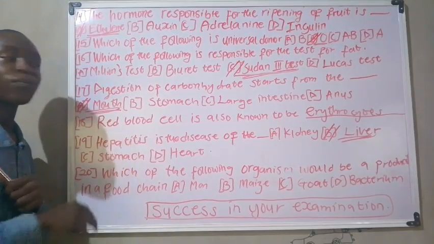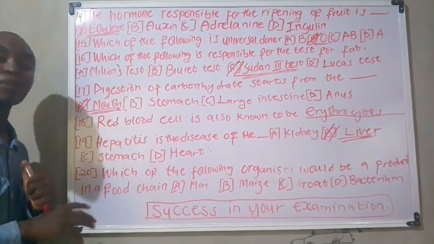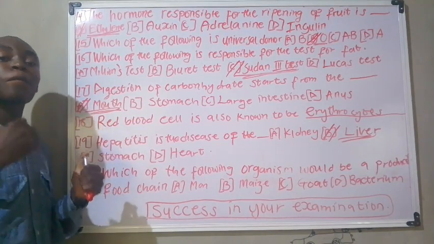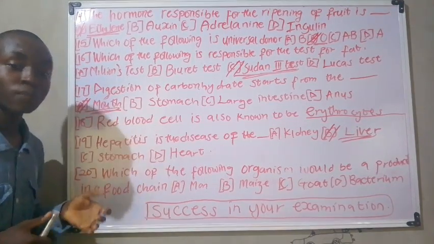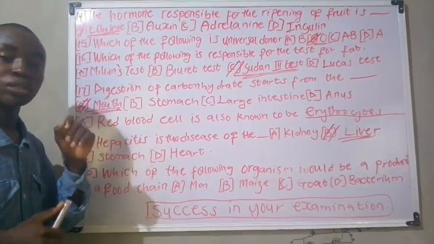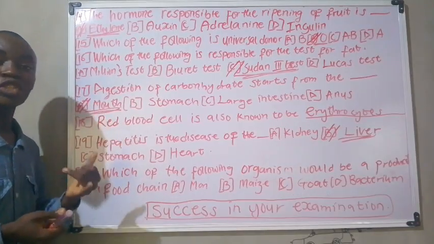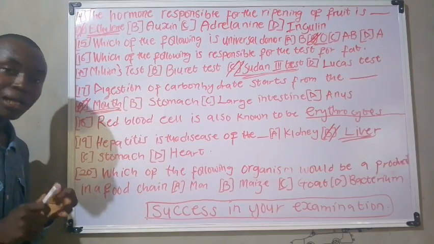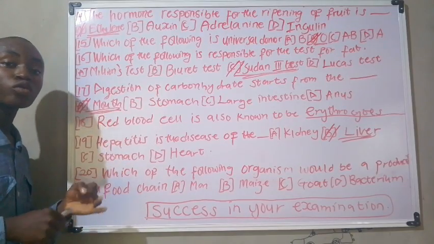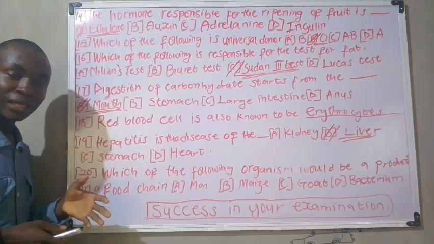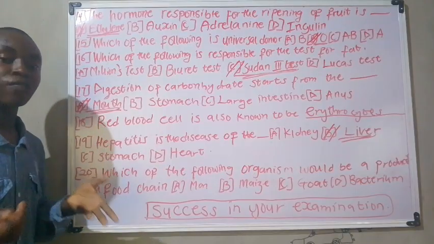Okay, a producer is always a plant which manufactures its food by what is called photosynthesis, which involves the use of water, carbon dioxide and also sunlight for the production of energy.